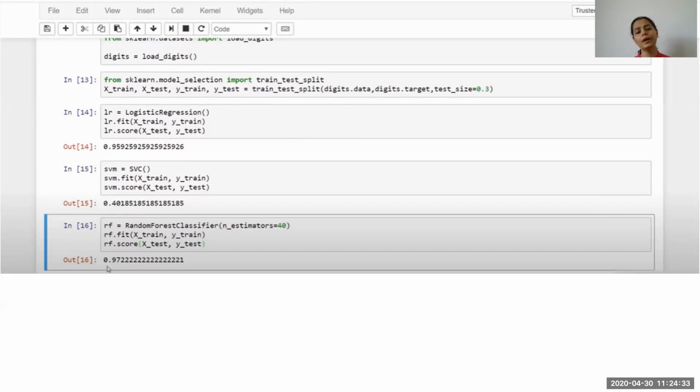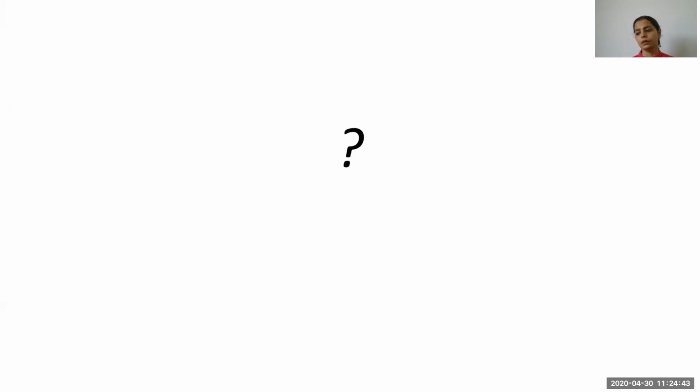And there is a quick way in cross-validation to evaluate the performance of these classifiers. That's all on cross-validation.